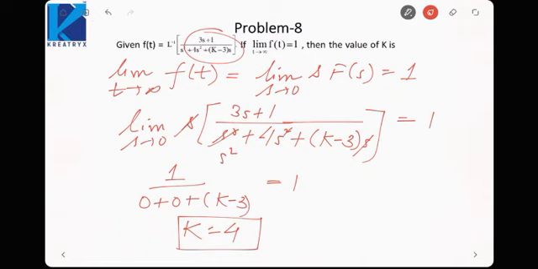So the questions based on initial and final value theorem are very common from the Laplace transform. They can be asked in the 1 mark type of problems. Mostly 2 marks problems are rare in Laplace transform because the properties are too small and it is a very basic kind of transform. 2 mark questions you can expect from Fourier transform instead of Laplace transform.